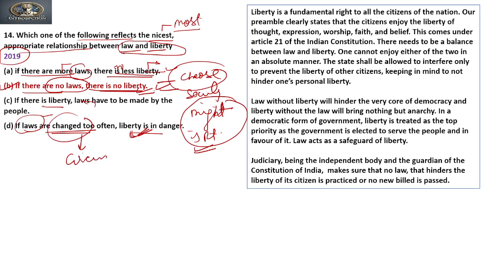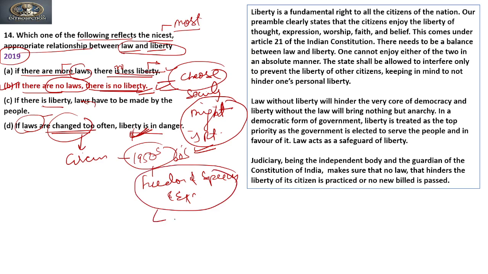provided more openly, right? Like if we see during the commencement of the Constitution during the 1950s and 60s, there were laws related to freedom of speech and expression, which were very constrained.